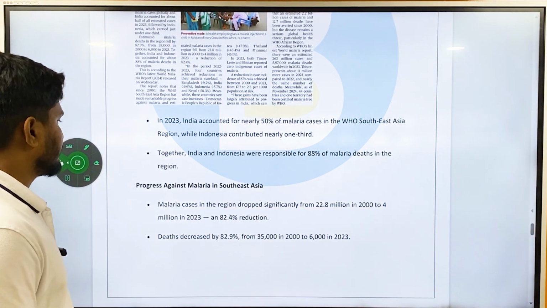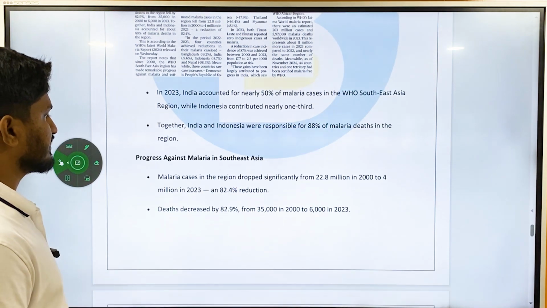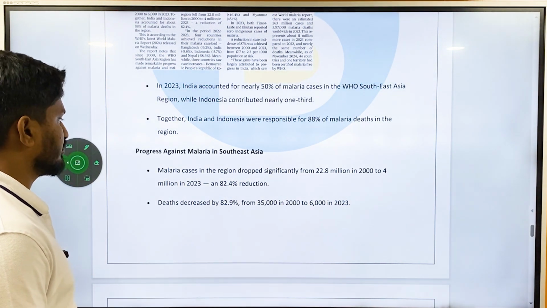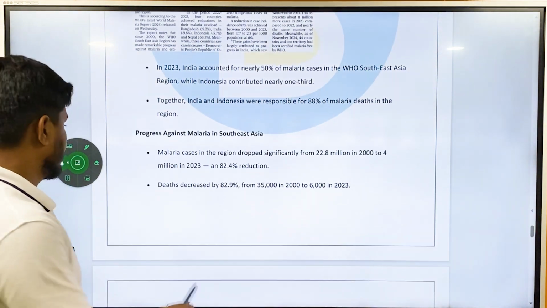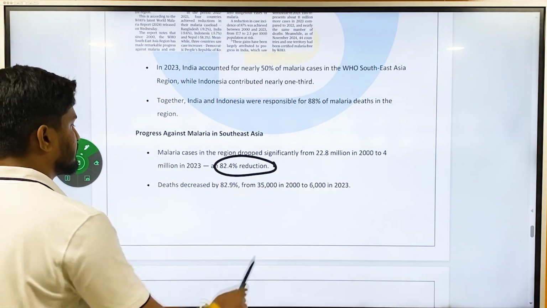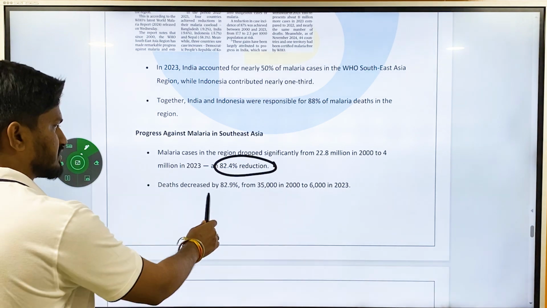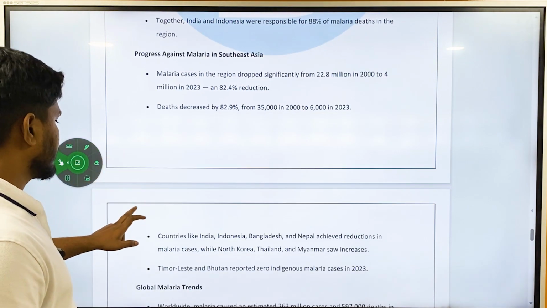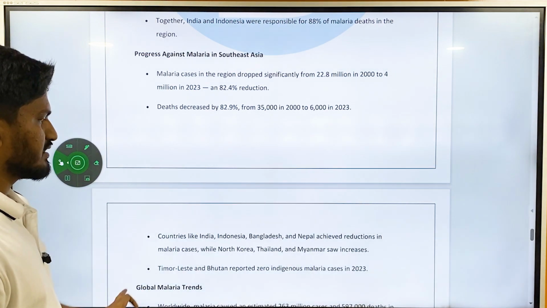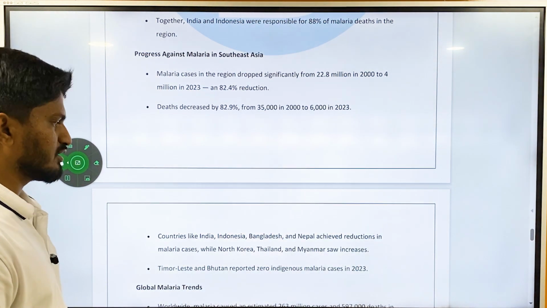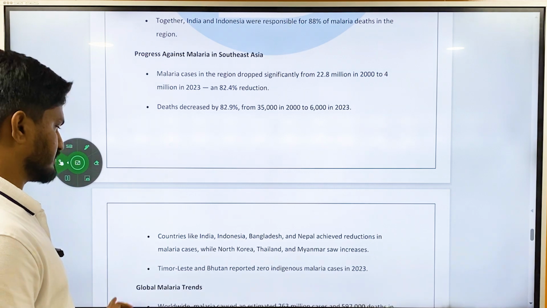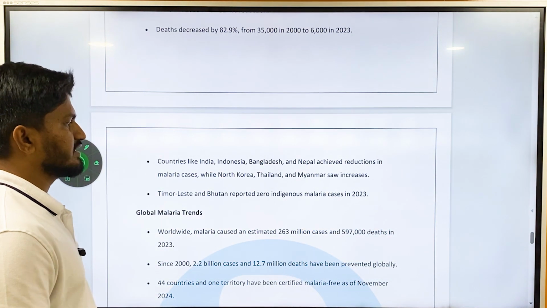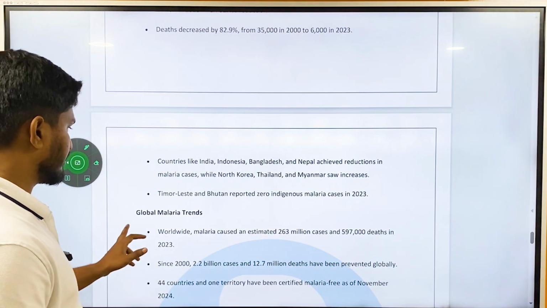Okay. Progress against malaria in Southeast Asia. Malaria cases in the region dropped significantly from 22.8 million in 2000 to 4 million in 2023, which is a remarkable 82% reduction. Deaths decreased by 82.9% from 35,000 to 6,000 in 2023. Countries like India, Indonesia, Bangladesh, Nepal have achieved reductions in malaria cases, while North Korea and Thailand saw increases. Then Timor-Leste and Bhutan reported zero indigenous malaria cases in 2023, very significant this one.